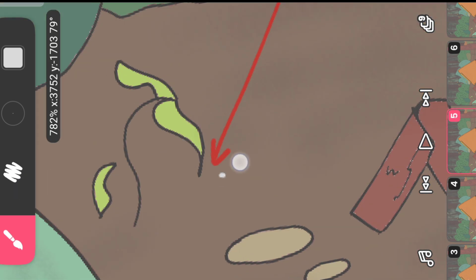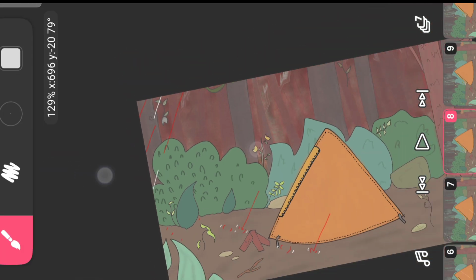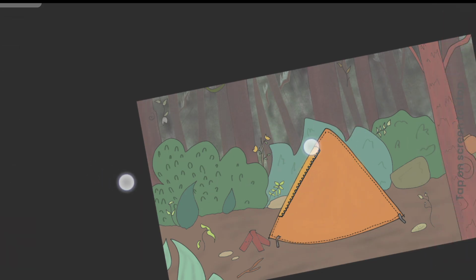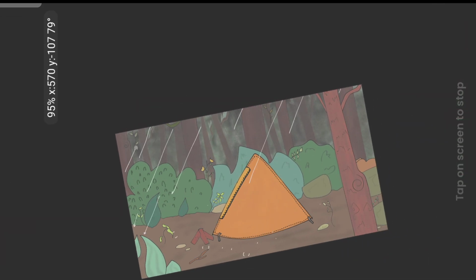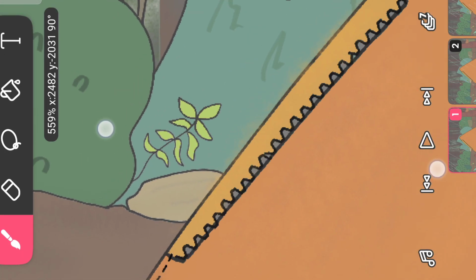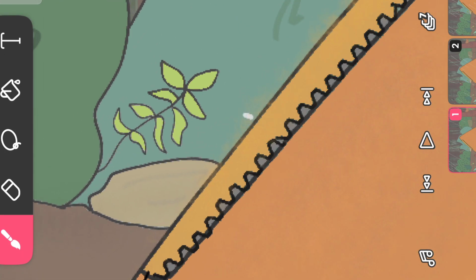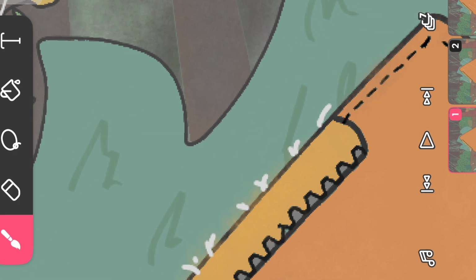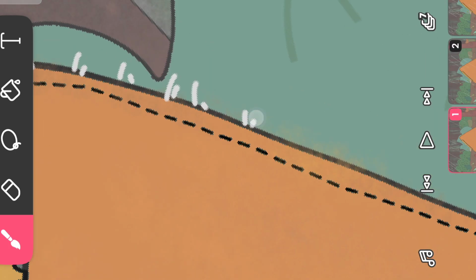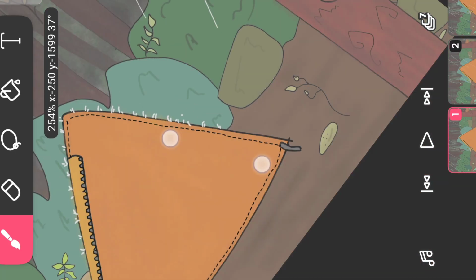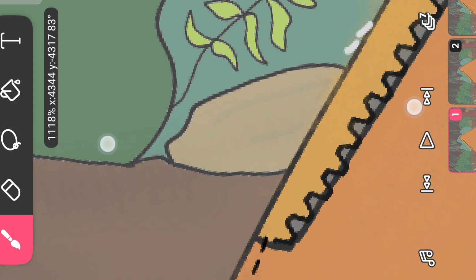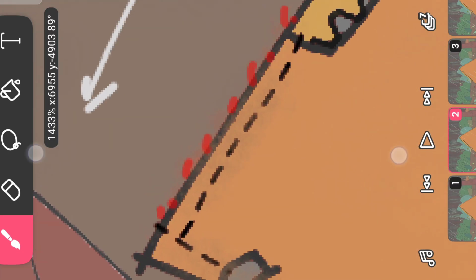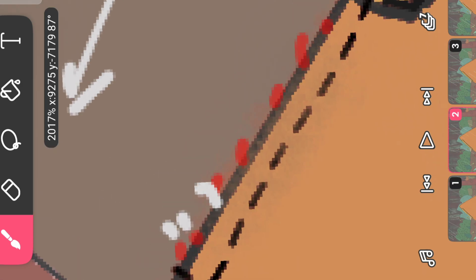After making the first few droplets, I will just copy and paste those layers across all the different frames. I will also animate some splashes hitting the tent. I will add some frames to show the splashes hitting and bouncing off the tent.